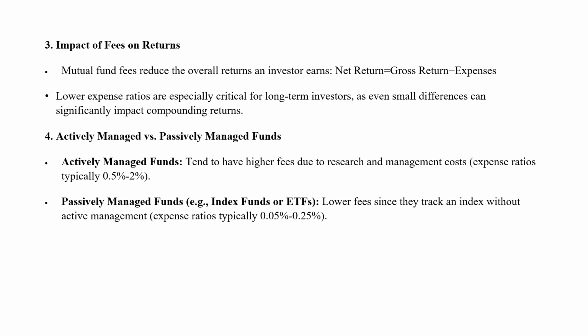And the fourth one, you have actively managed versus passively managed funds. Now let us see the actively managed funds. They tend to have higher fees due to research and management costs. Expense ratio typically 0.5% to 2%. Then passively managed funds, index funds, have lower fees since they track an index without active management. So expense ratio typically 0.25% to 0.5%. So this is what we are seeing. There is a huge impact on the fee structure.